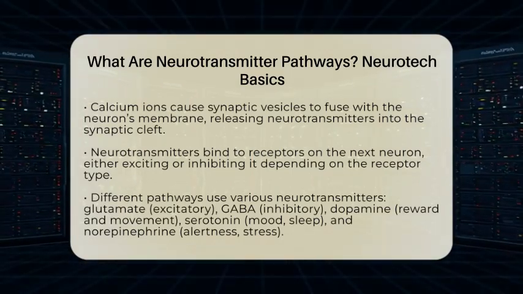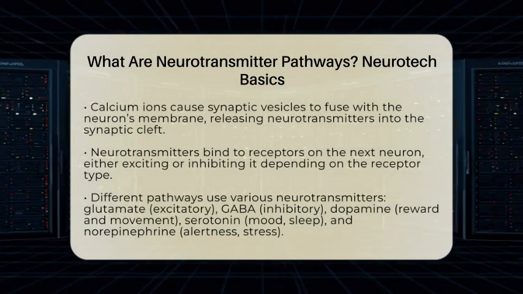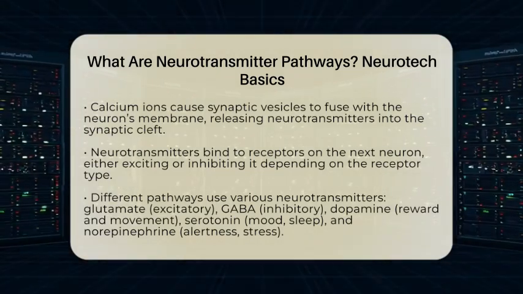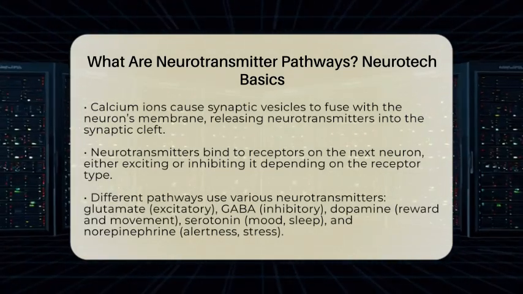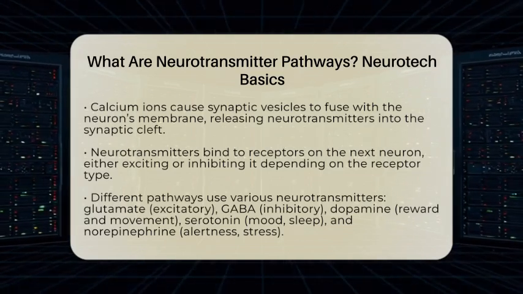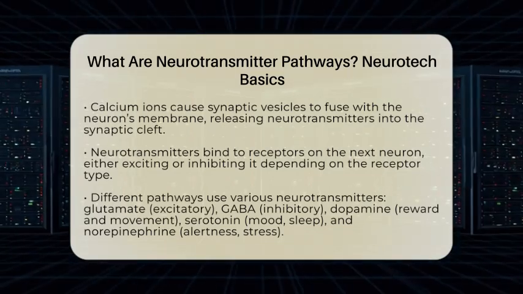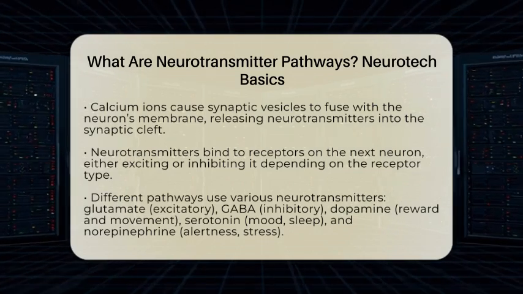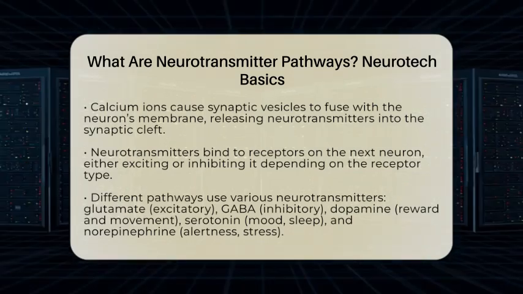Once in the cleft, these chemicals bind to specific receptors on the next neuron or target cell. Depending on the receptor and neurotransmitter involved, this can either excite or inhibit the receiving cell. This is how neurons communicate in a chemical language.